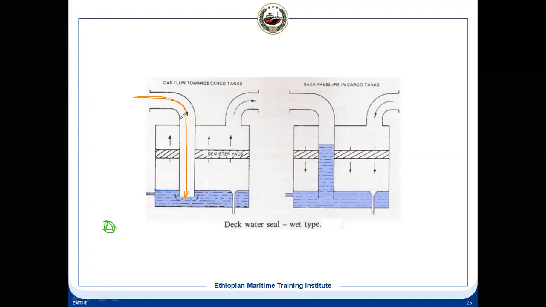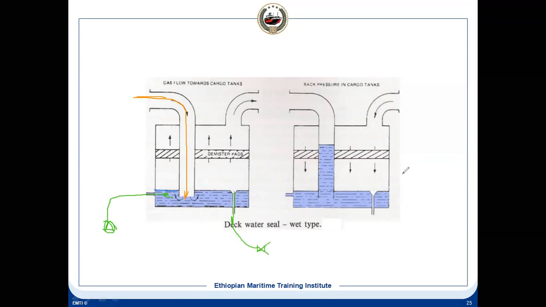Here you have the deck seal which is on deck, and this pump is in the engine room, which takes suction from the sea and supplies continuously, and then it overflows through this and goes to the overboard. This overboard has to be outside of the engine room.